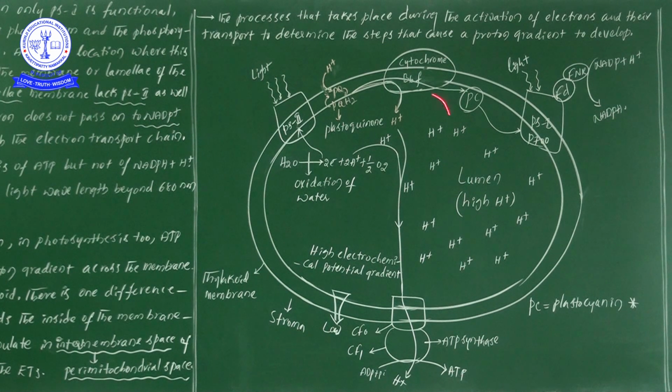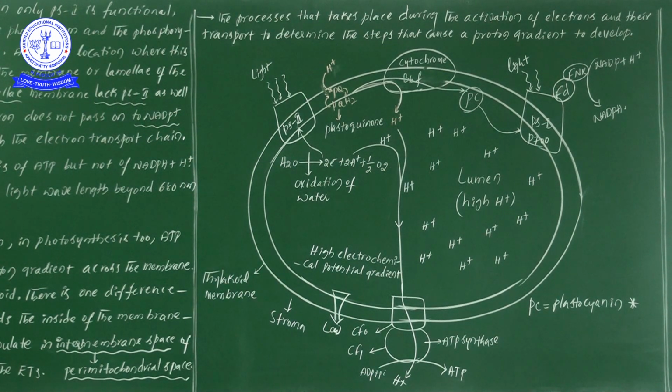Later, from the stroma region protons are entering into the lumen through the PQ cycle. And even here also when the water molecules are split, here 2 H pluses, and here 2 H pluses are entered.